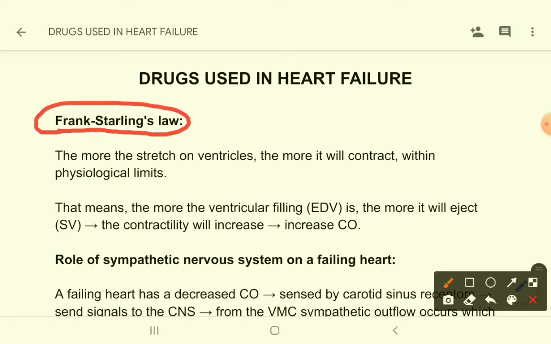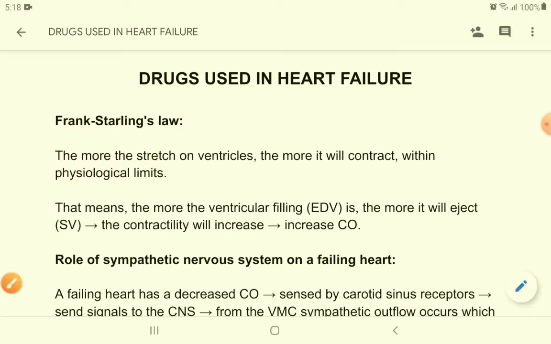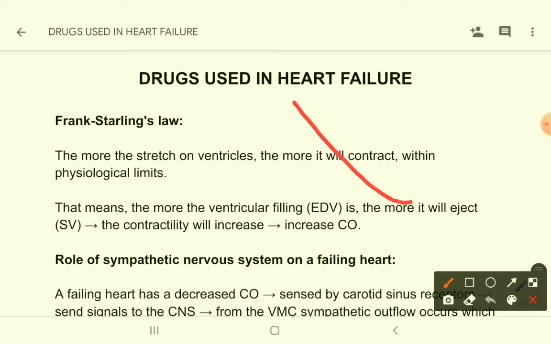The law states that the more the stretch on the ventricles, the more it will contract within the physiological limits. What does it mean? Suppose these are your ventricles, okay?